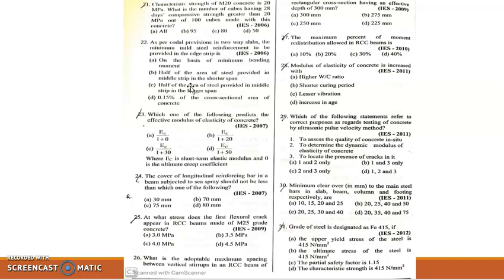Long-term modulus of elasticity is Ec by 1 plus theta, where theta is the creep coefficient, which decreases with age of concrete up to 1 year. So Ece increases with age up to 1 year. So the option is D, increase in age.